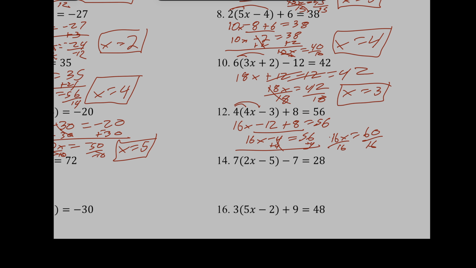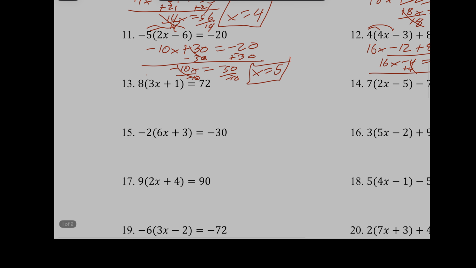And does anybody know what that is? Well, looks to me like, let me look at this just a little bit more, see if I made any mistakes, because I don't think I did. 16x minus 12, negative 12 becomes a negative 4, add 4, 56, 60. Okay, well, it's 60 over 16. Now, 4 will go into both of these. 4 will go into 60 how many times? Well, 4 will go into 6 once with 2 left over. Goes into 20 5 times. 4 goes into 16 4 times. And that is my true answer.